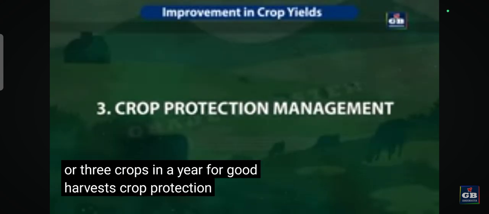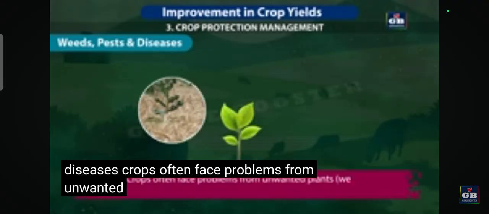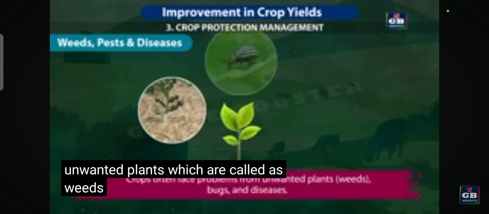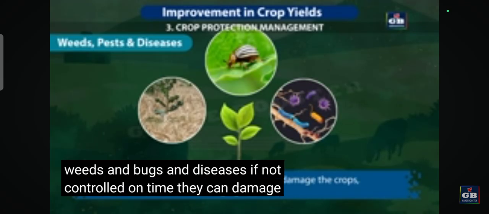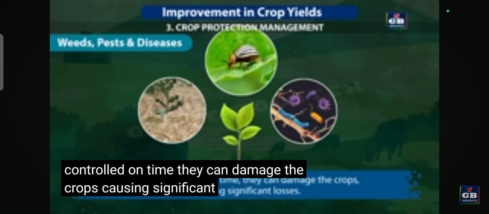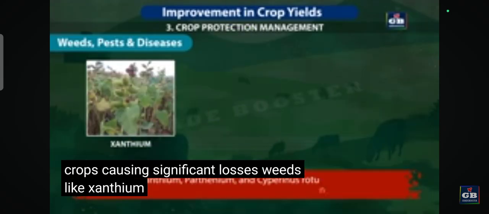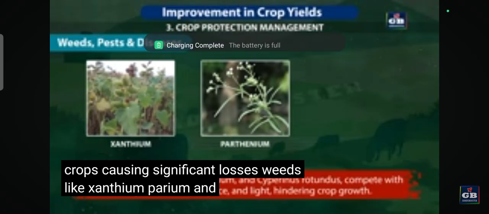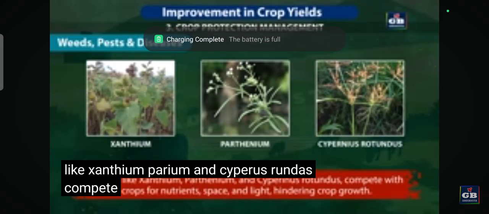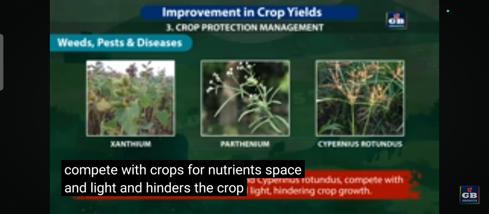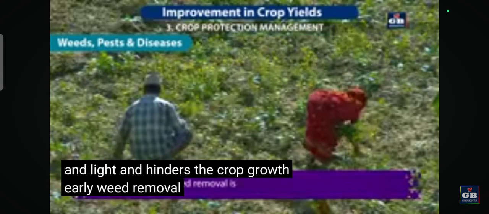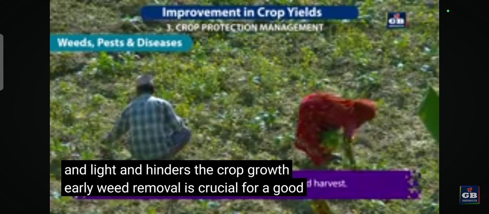Crop protection management. Weeds, pests, and diseases. Crops often face problems from unwanted plants, which are called weeds, and from bugs and diseases. If not controlled on time, they can damage the crops, causing significant losses. Weeds like Xanthium, Parthenium, and Cyperus rotundus compete with crops for nutrients, space, and light, and hinder crop growth. Early weed removal is crucial for a good harvest.